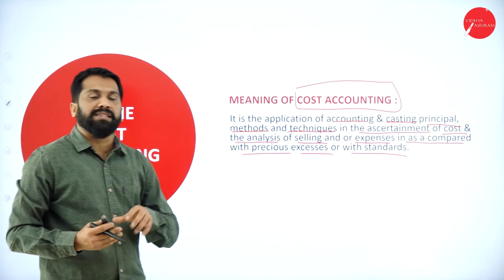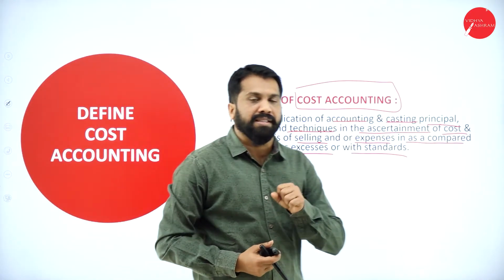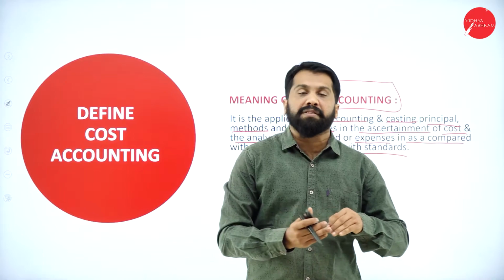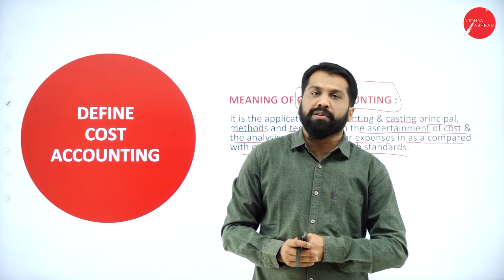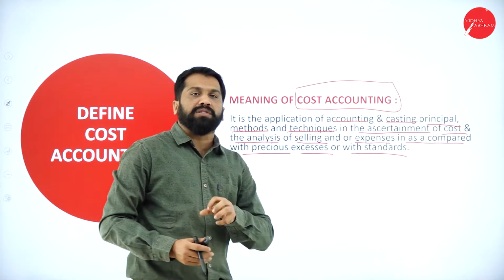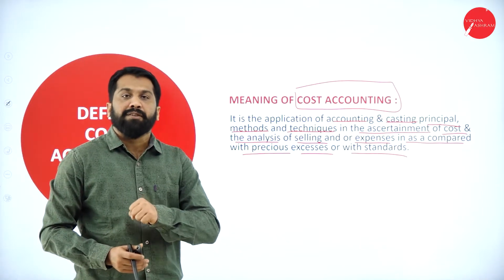In cost accounting, we have certain standards. We are supposed to follow everything. If you follow those, a common cost calculation will be there for everybody.